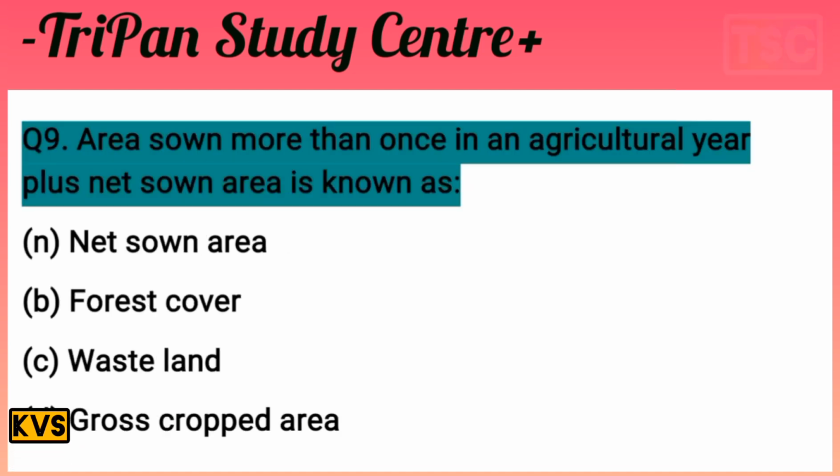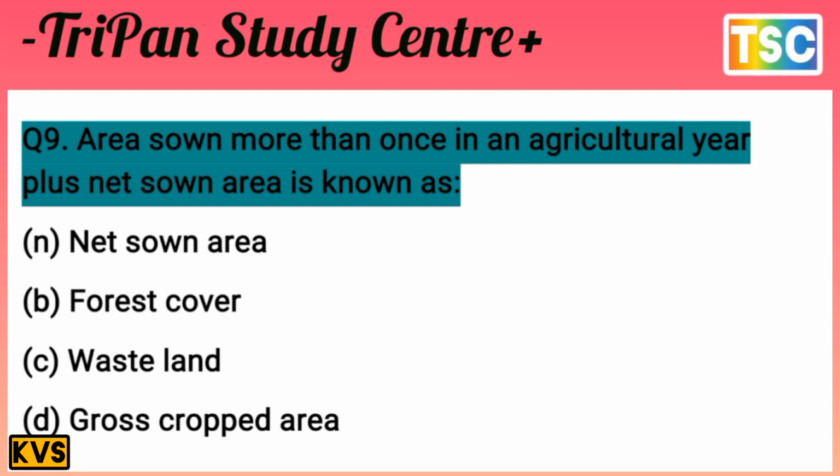The next question: area sown more than once in an agriculture year plus net sown area is known as.